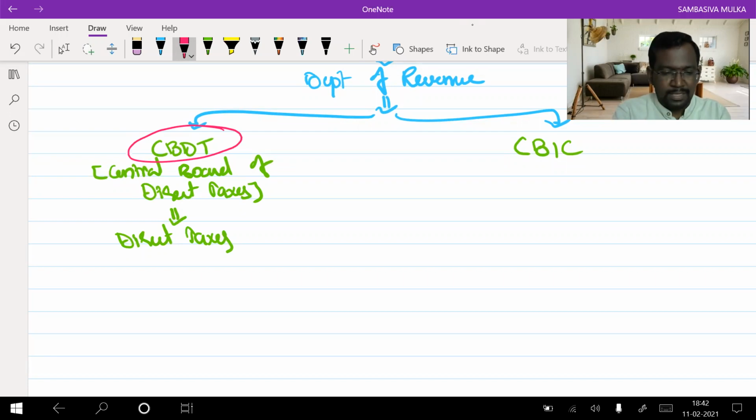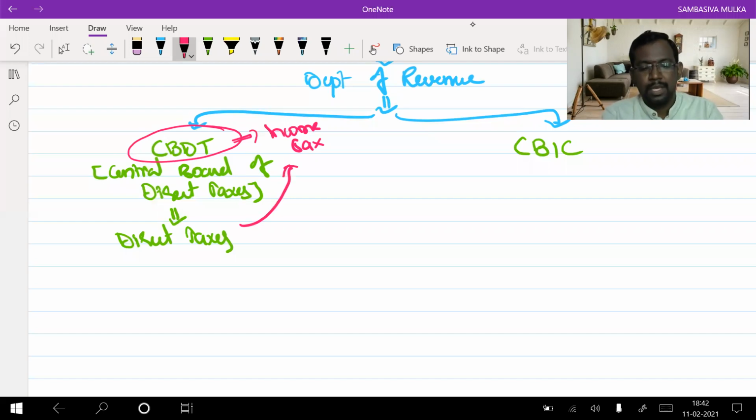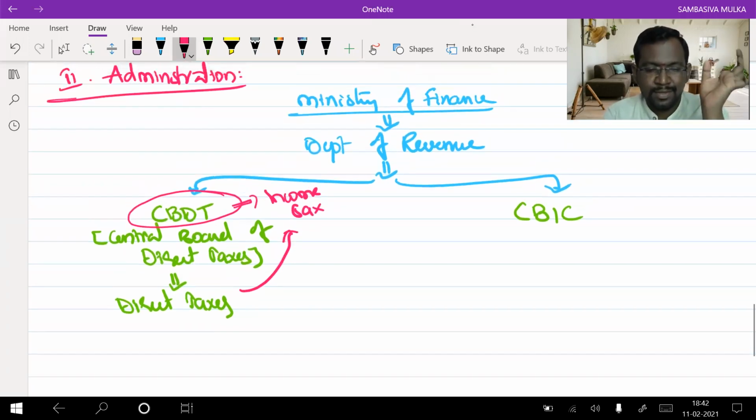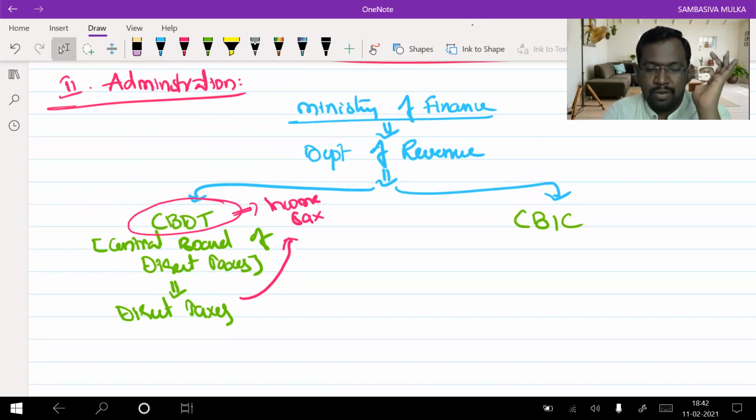The best example of a direct tax is income tax. So for income tax, the administrative authority is CBDT, the Central Board of Direct Taxes.